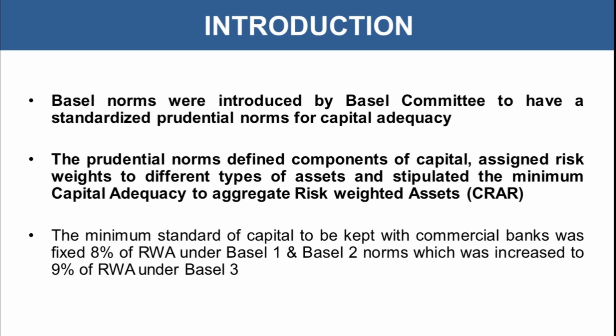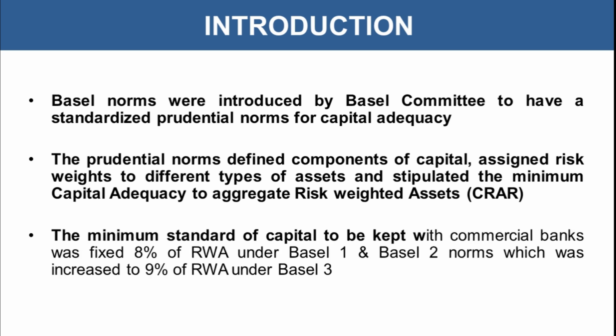And this was mentioned under the prudential norms presented by the Basel Committee. And this is what the objective was, to stipulate the minimum capital adequacy. So if there is so much risk involved in a particular asset, how much capital should a bank keep with it in order to deal with that risk, in order to deal with the default situation? What should be the adequate capital which should be kept by the bank so as to minimize the risk related? So this is why Basel norms were introduced.